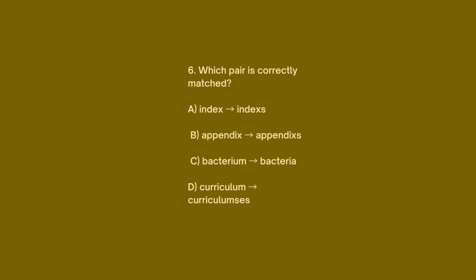6. Which pair is correctly matched? A. Index indexes. B. Appendix appendixes. C. Bacterium bacteria. D. Curriculum curriculumses. The answer is C. Bacterium bacteria.